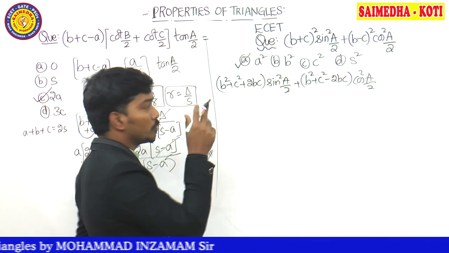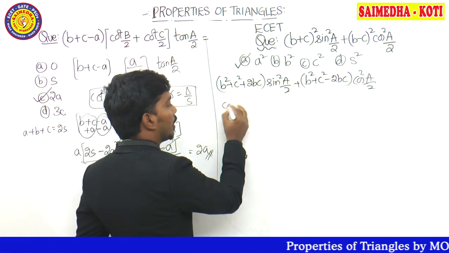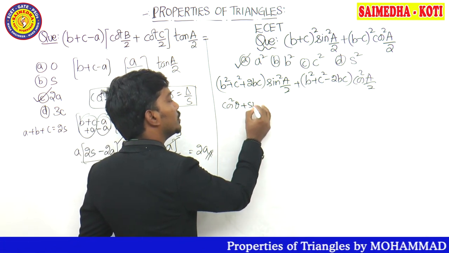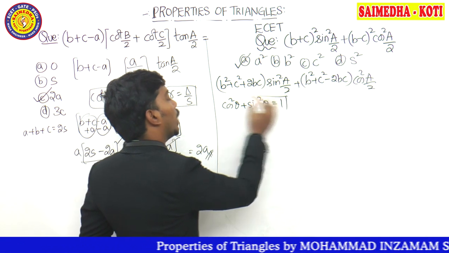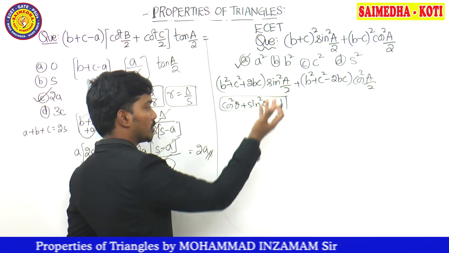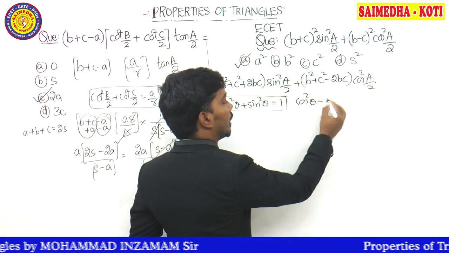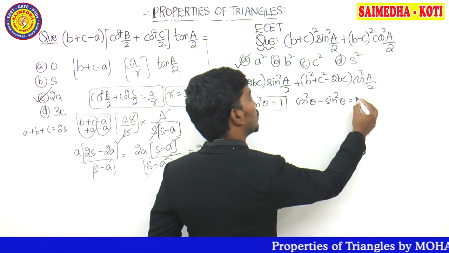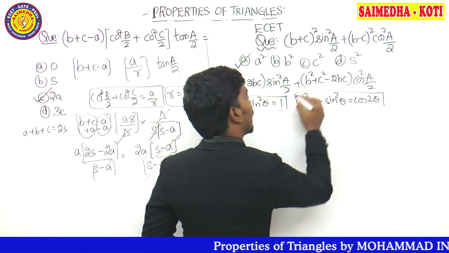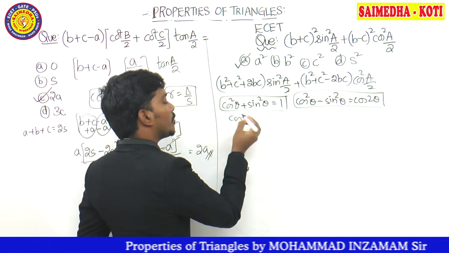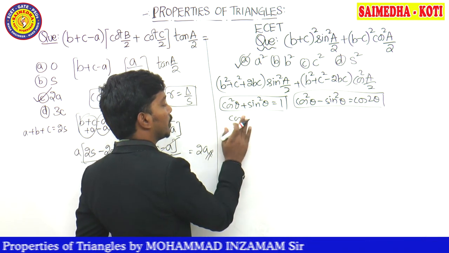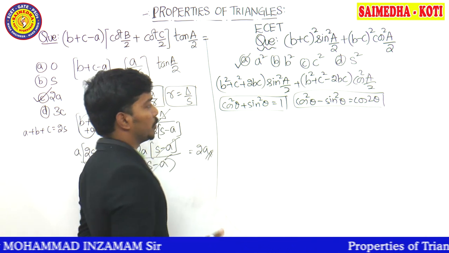In order to understand these two problems, guys, you must know these formulas. That is cos square theta plus sin square theta is equal to 1. Next one, cos square theta minus sin square theta is equal to cos 2 theta, and at last the cos angle formula also you need to remember. Let me mention this at the end of the problem.